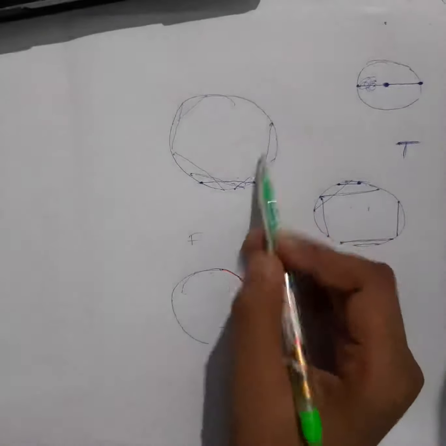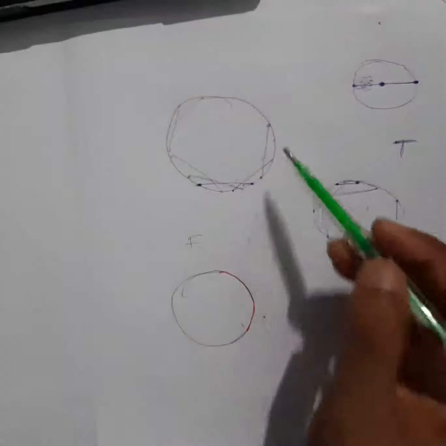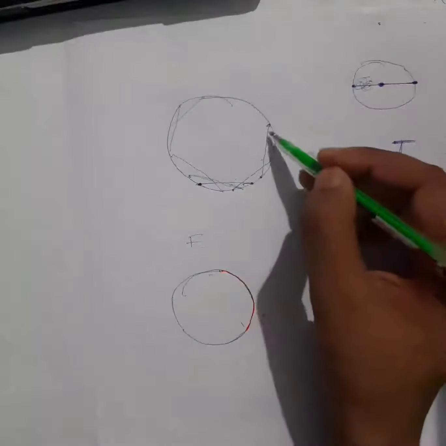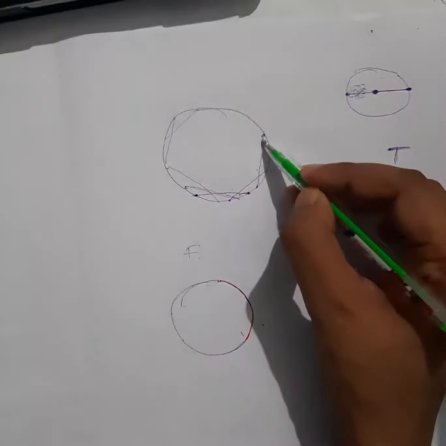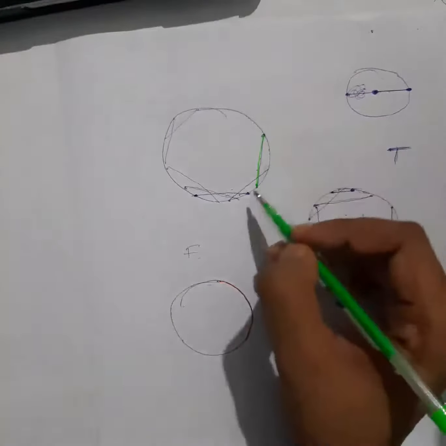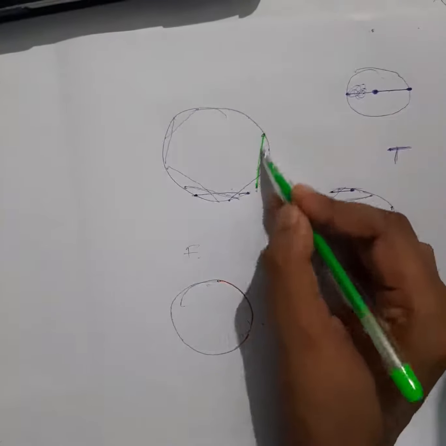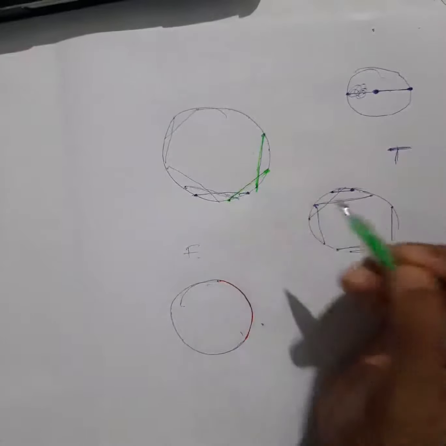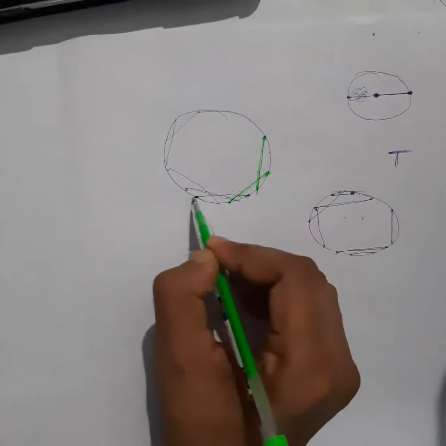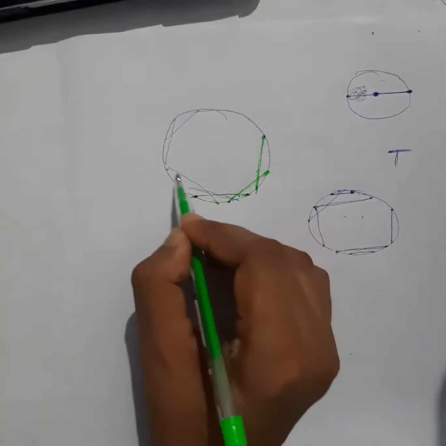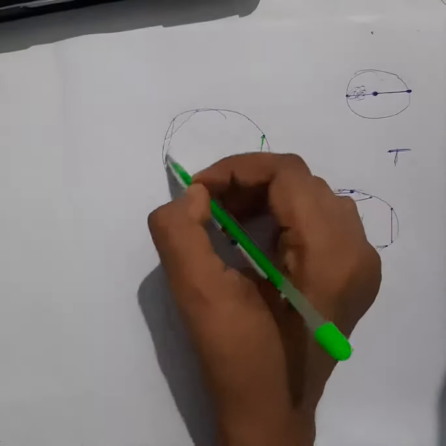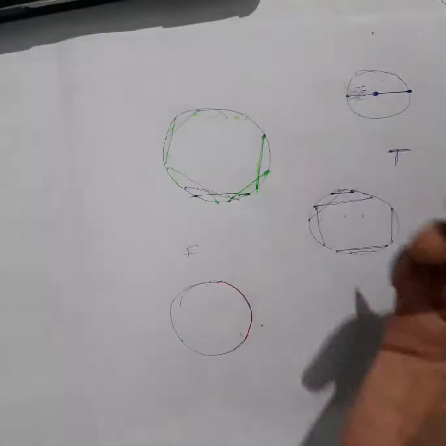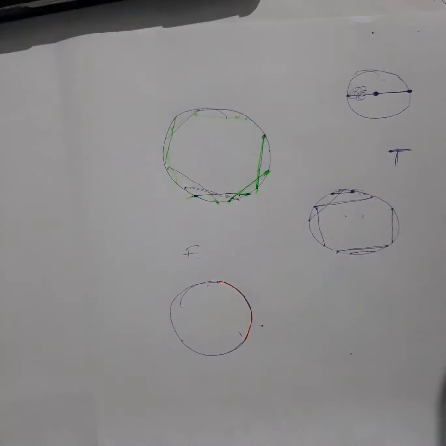Where is the question? Oh, this is for class 12, I guess. Just wait. So you can see this won't be finite, right? Why? The reason is you can see in this circle I can draw a chord like this between these 2 points. Now this chord can be equal to this chord also. If I join these 2 points, this chord also. If I join from here to here, this chord also. Join here to here, this chord also. In this way I can get infinite number of chords. So second statement will be obviously false.